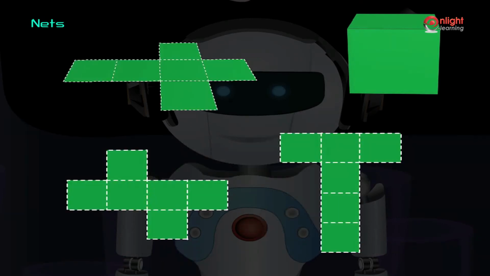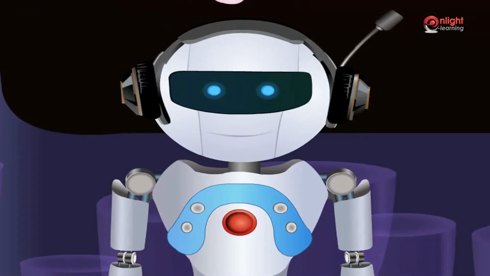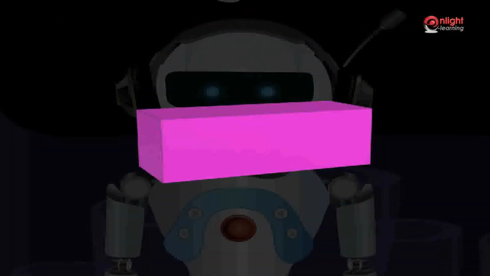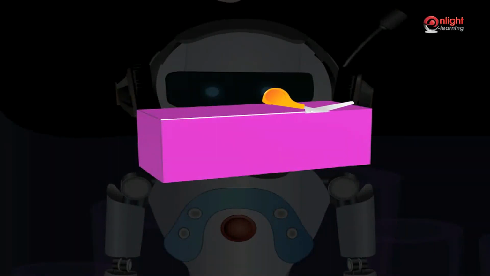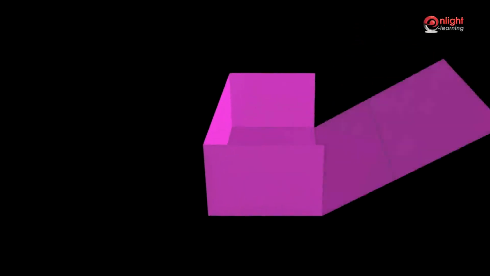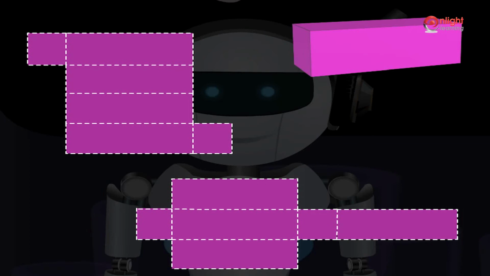In the figure above, we see the different possible nets for a cube. Each of these 2D figures when folded properly can form a cube. Let us now consider sketching the net for getting a cuboid. A simple way of doing this is to imagine cutting the solid along one of the edges as shown in the figure. Now open up the cuboid and lay it flat. The figure that we obtain is the net for the solid required. Here are some of the nets of cuboid.